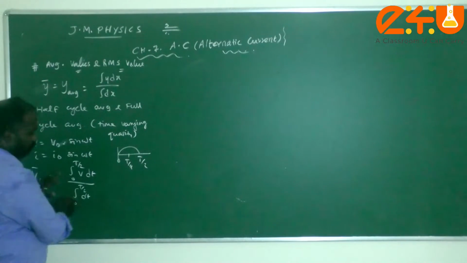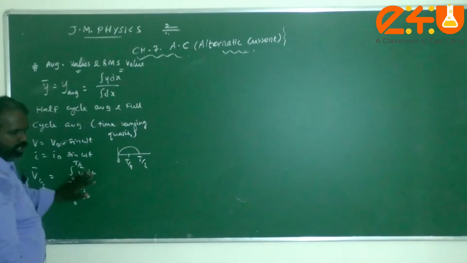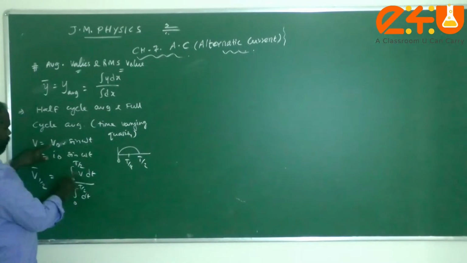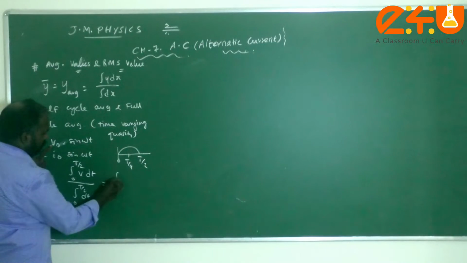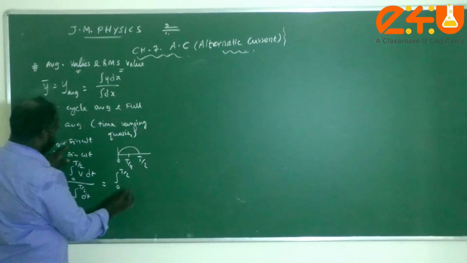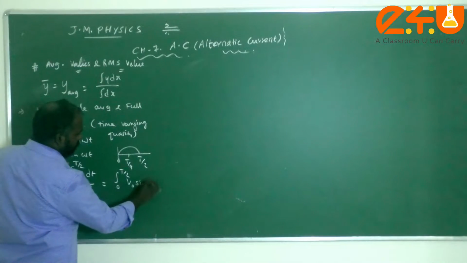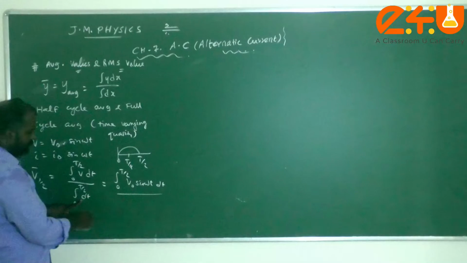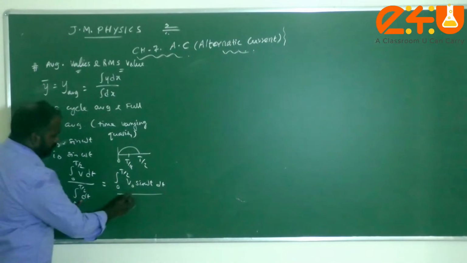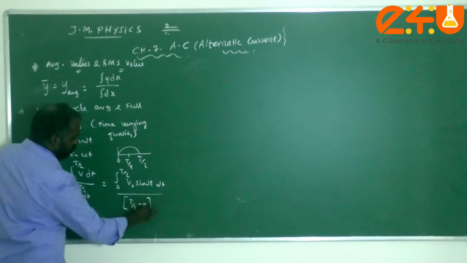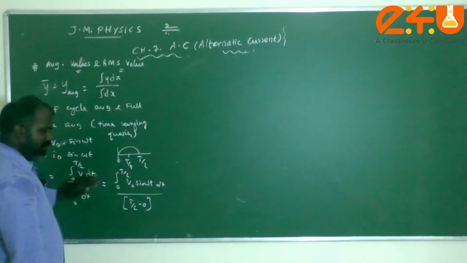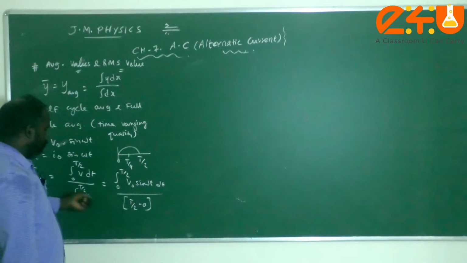For your understanding purpose, I am doing only one integration. To find such an integration, you just take this V value and substitute here. So integral 0 to T by 2, V is V naught sine omega t dt divided by, we know that integral dx is x, upper limit first, lower limit next, so T by 2 minus 0. These mathematical things you must learn in 11th standard, the integral x power n formula.